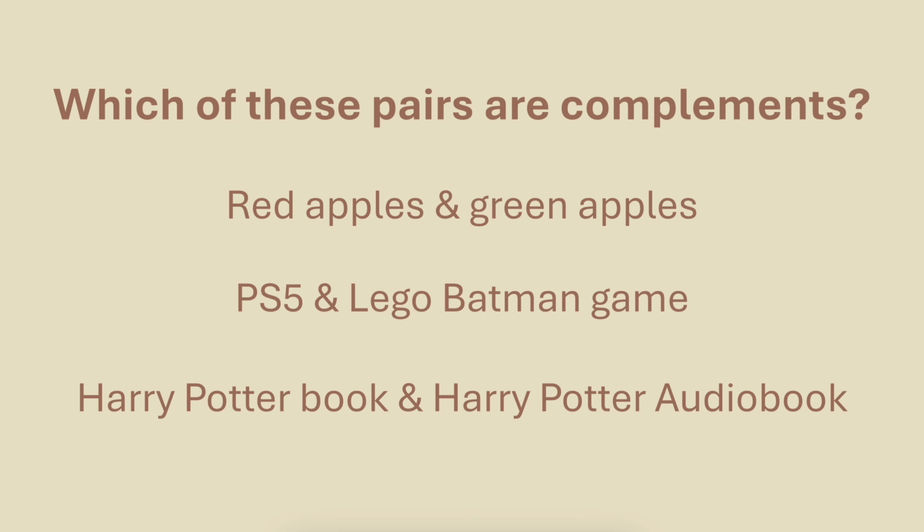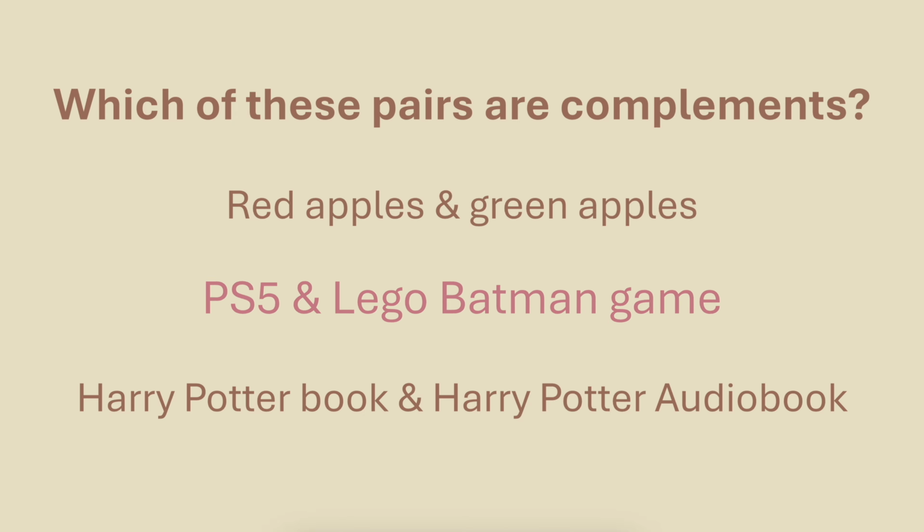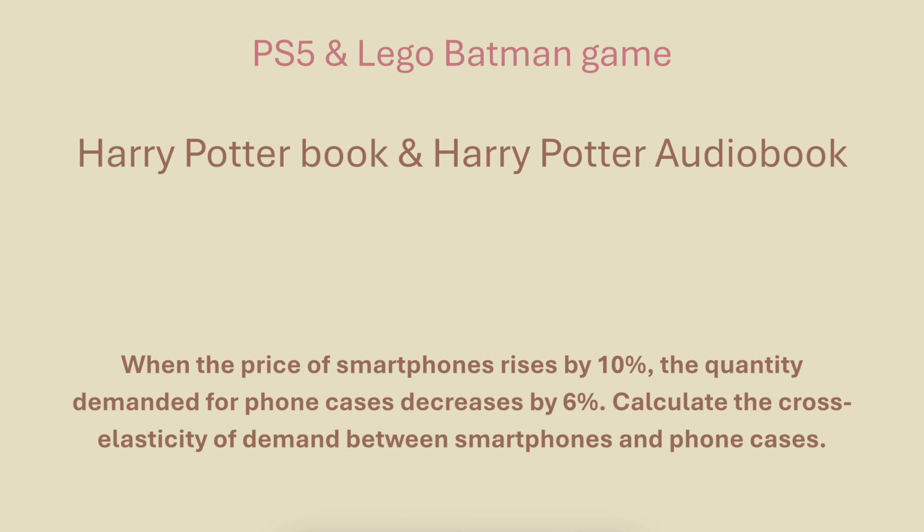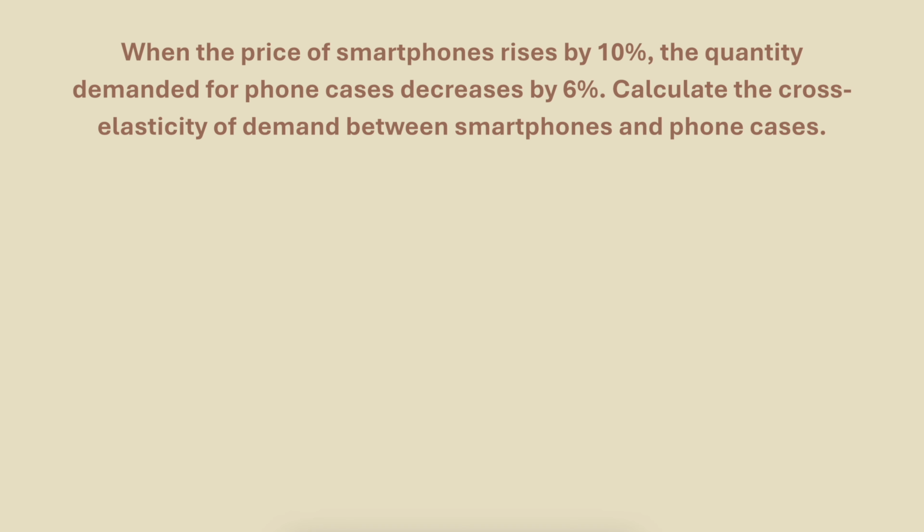The answer is the PS5 and Lego Batman. Often you'll buy a few games when you buy a new PlayStation. Here are some calculation questions now. When the price of smartphones rises by 10%, the quantity demanded for phone cases decreases by 6%. Calculate the cross elasticity of demand between smartphones and phone cases.